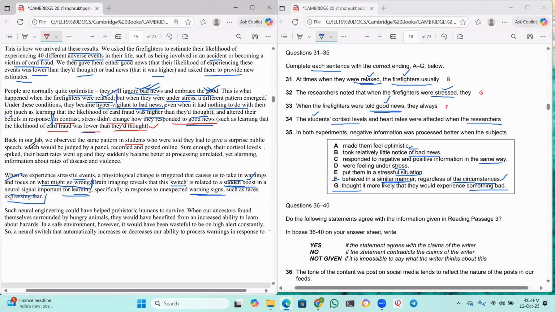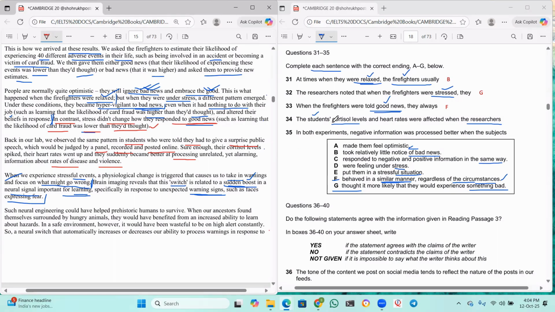Back in our lab, we observed the same pattern in students who were told they had to give a surprise public speech, which would be judged by a panel, recorded, and posted online. Sure enough, their cortisol levels spiked, their heart rates went up, and they suddenly became better at processing the unrelated yet alarming information about rates of disease and violence. Okay, so that's what happened with the students.